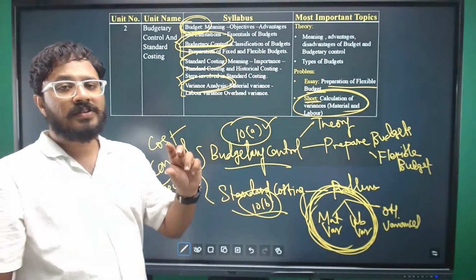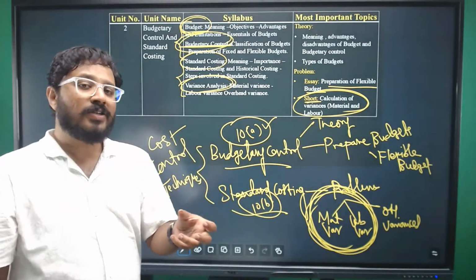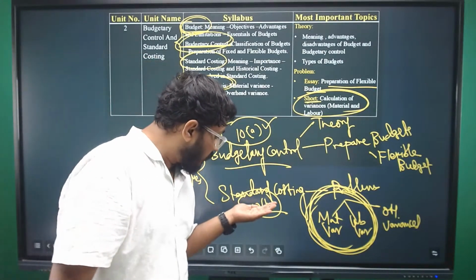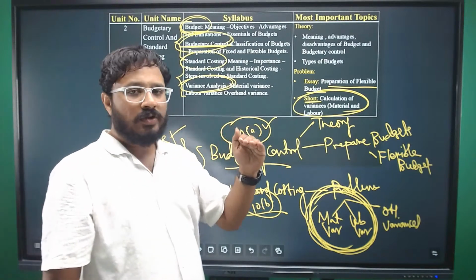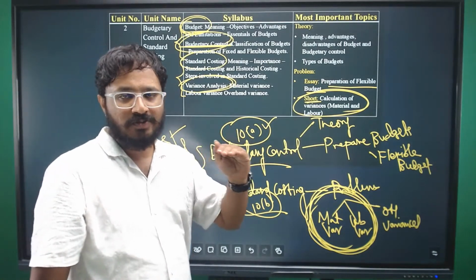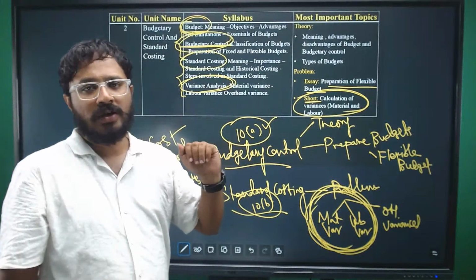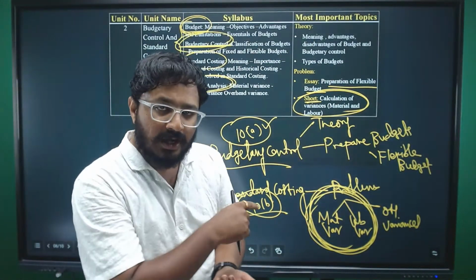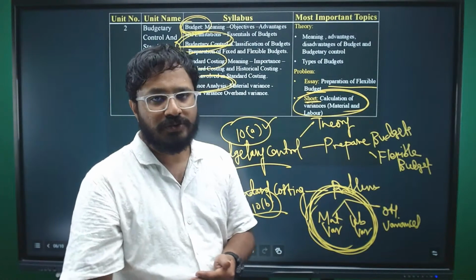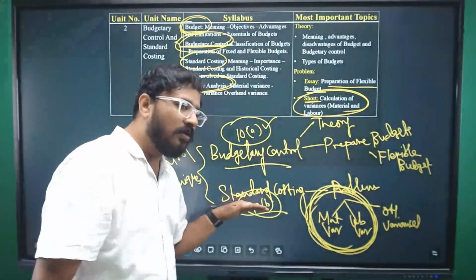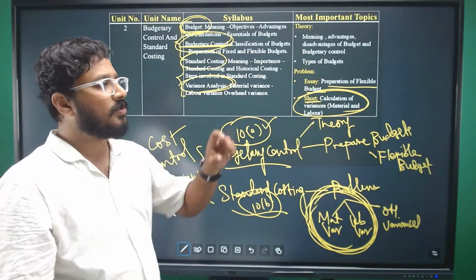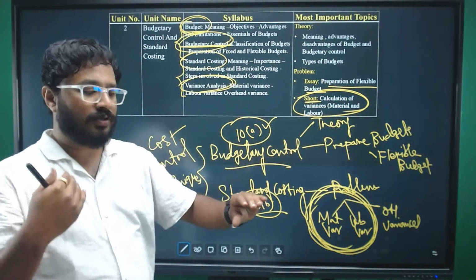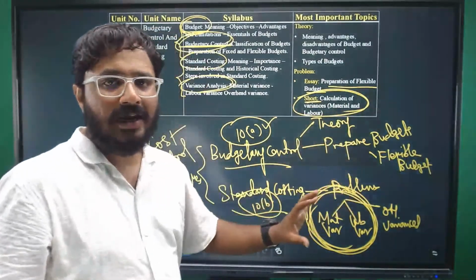Standard costing will fix the standards. Standard is more scientific than the budgetary control. Standard is like a benchmark. Within this many hours you need to do the production. In a day, let's suppose the factory runs for 8 hours. In those 8 hours, how many units do you need to produce? So we'll fix a standard there. It's like a benchmark which gives you a target. Within that target only, you need to try to complete your production, right? That is the detailed analysis of Unit 2.